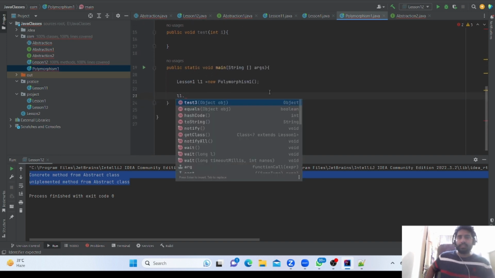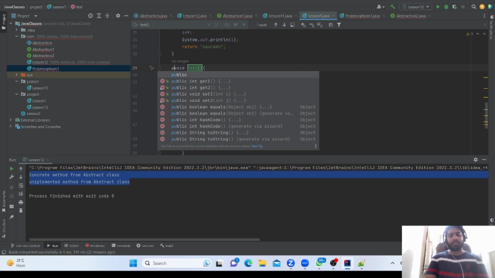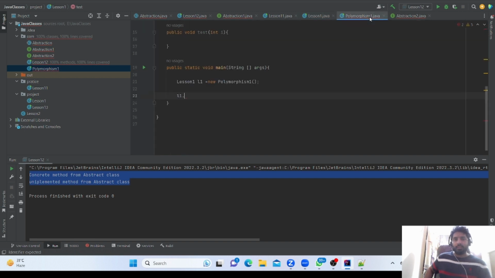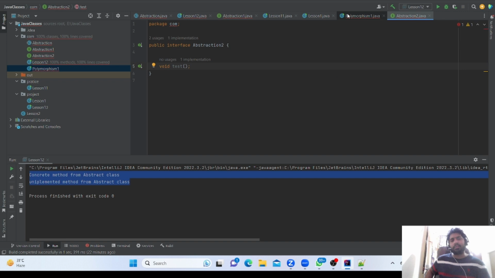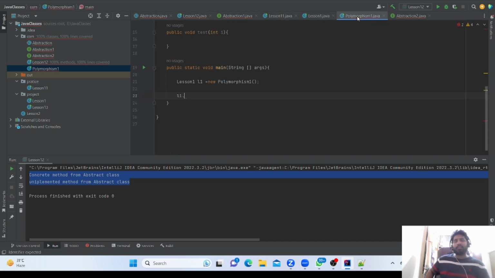For that reason, I am making this polymorphism concept. I will make it public, so you will understand. You already saw that it was not able to see. Meaning the compiler is trying to check whether this test method is available in this lesson 1 class or not, but the access modifier is default, so it is not able to see.